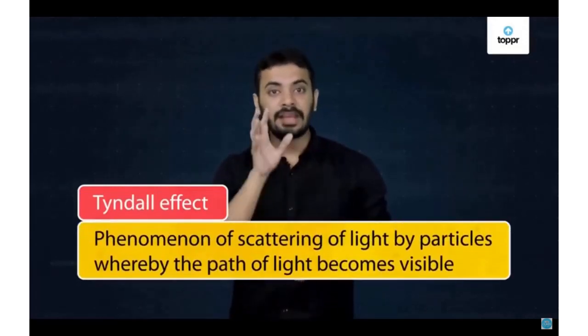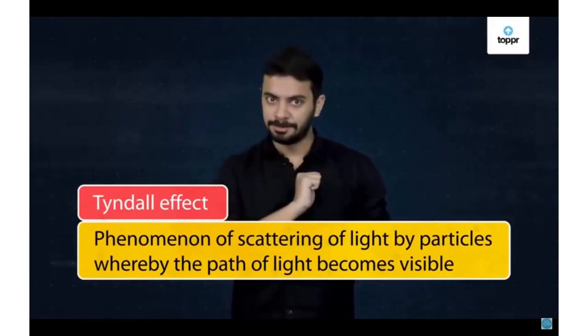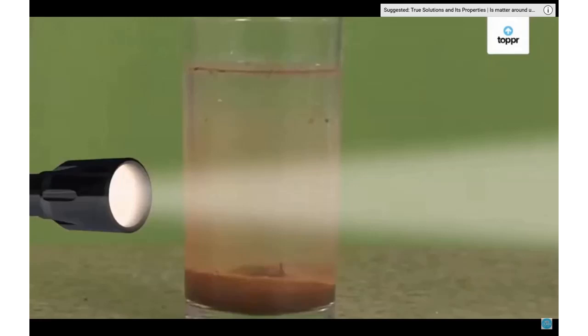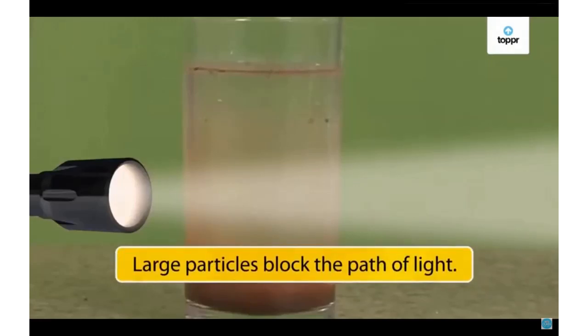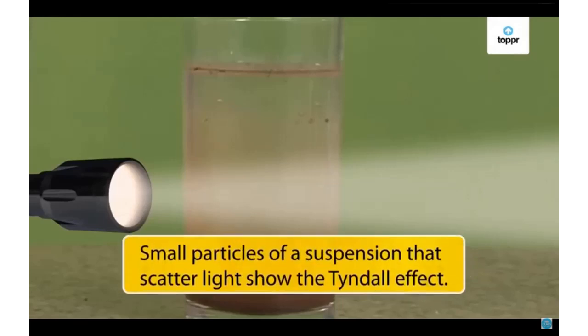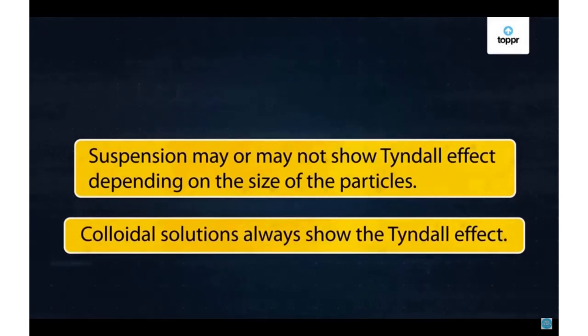Based on this, we can define the Tyndall effect as the phenomenon of scattering of light by particles, whereby the path of light becomes visible. I wonder if suspensions show the Tyndall effect or not. Well, they do, but some particles of suspension are large enough to block the path of light. So only those suspensions whose particle size is small enough to scatter light show the Tyndall effect. Hence, we can say that a suspension may or may not show the Tyndall effect depending on the size of the particles. But colloidal solutions always show the Tyndall effect.